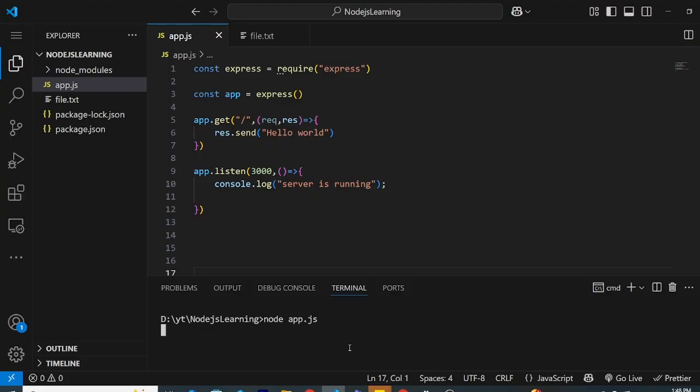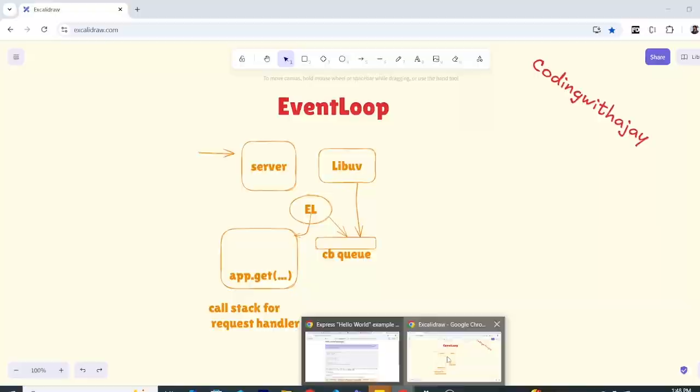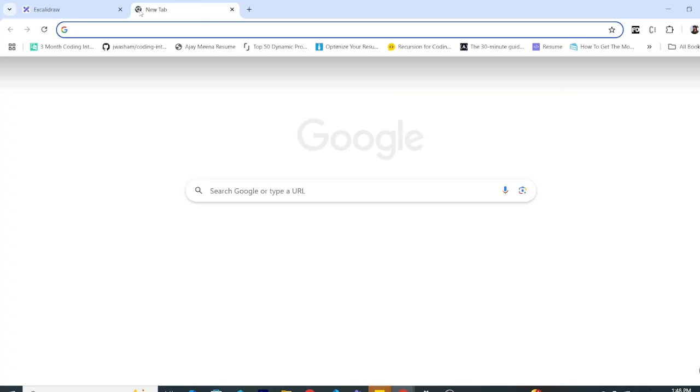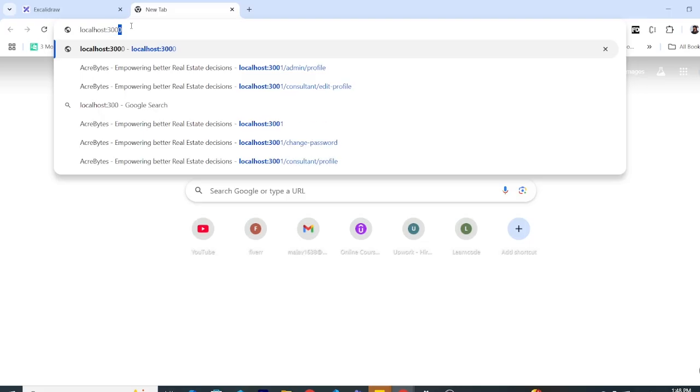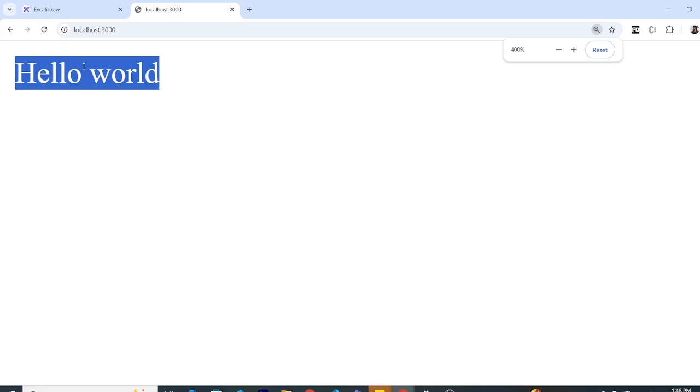Node app, and the server is running. This is getting printed, and if I go to localhost 3000, as you can see, here's the hello world. I hope you can see it. So how did it happen?